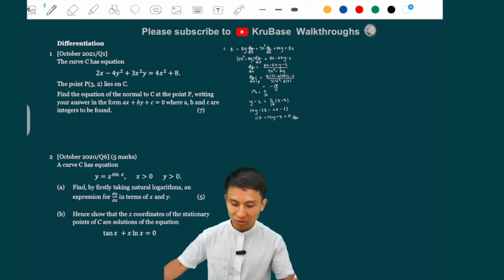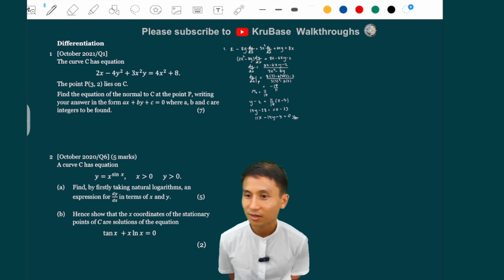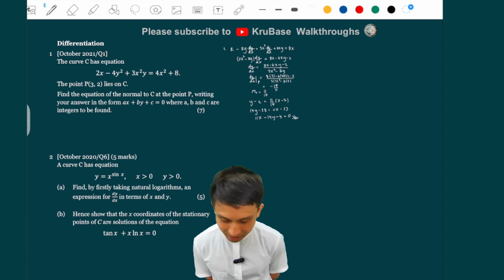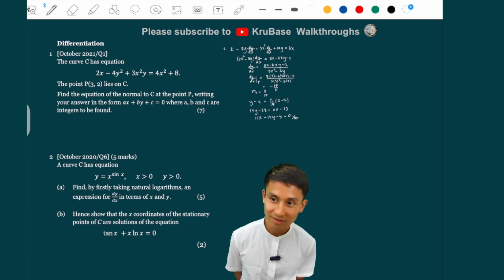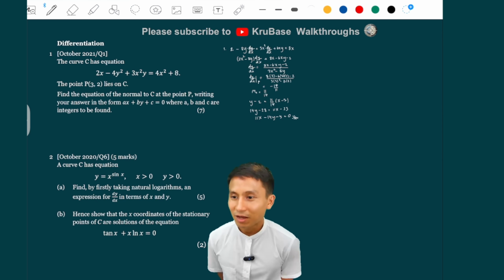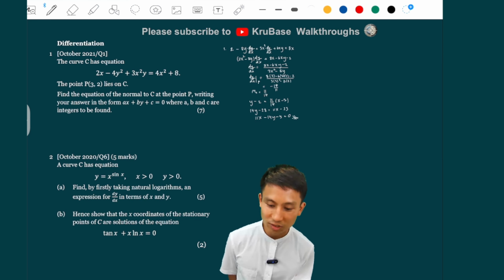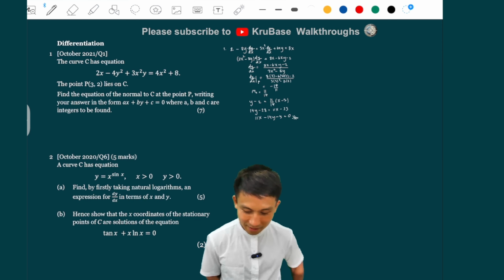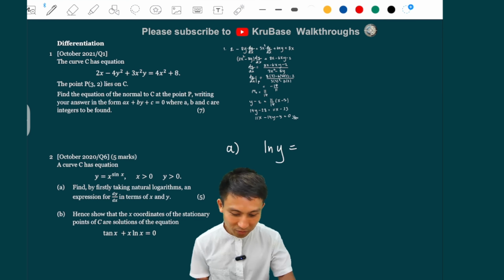The next question, number 2, taken from October 2020, question 5. This is a 5 marker. Well, actually, it's a 7 marker, the whole thing. The curve C has equation that. Now, this one is quite rare because probably it is the only question asking you to do it like this. By firstly taking natural logarithms and find the expression for dy by dx, right? So taking natural logarithm, so it's just ln y equals ln of x to the sine x, yeah? Like that.